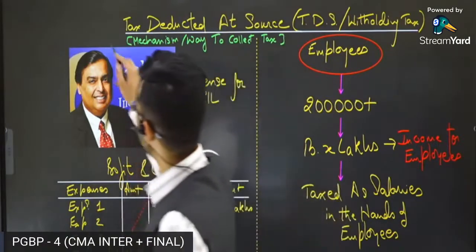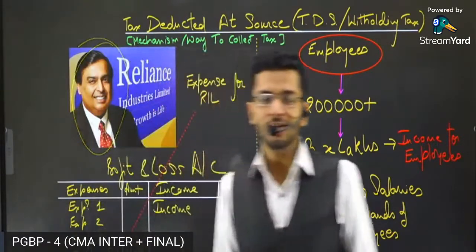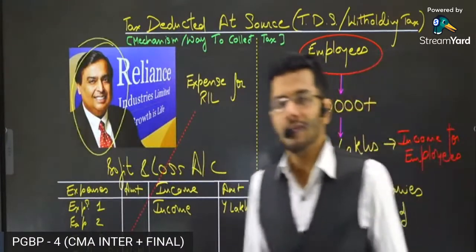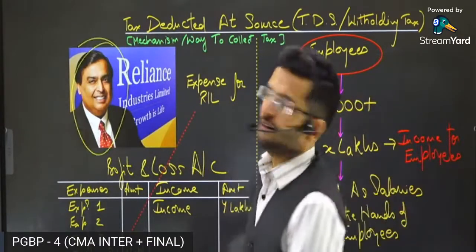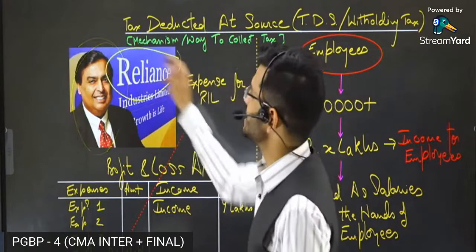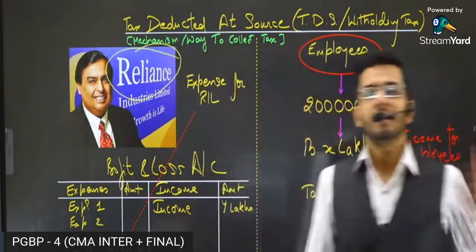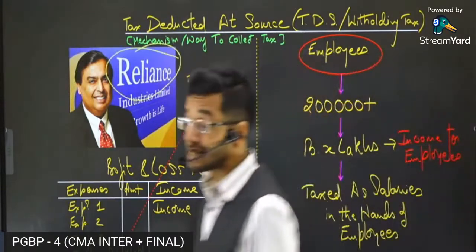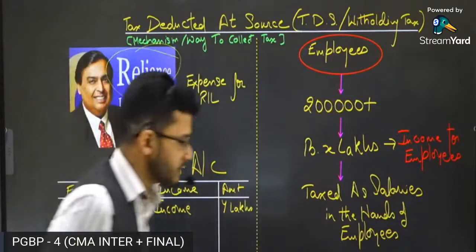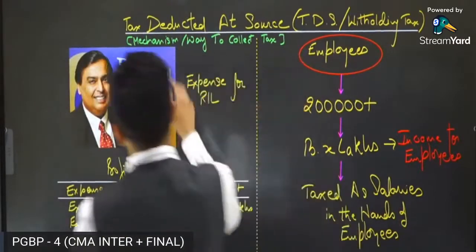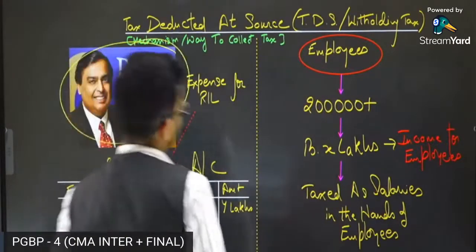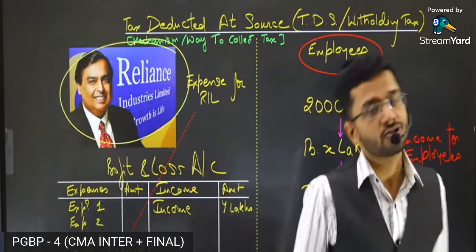Yes, he is the business tycoon of the country, Mukesh Ambani. He owns a big conglomerate by the name of Reliance. Reliance has various subsidiaries, various businesses that Reliance is into. Yes, it is one of the biggest conglomerates of the Indian country, one of the biggest businessmen of the Indian country, Mr. Mukesh Ambani.